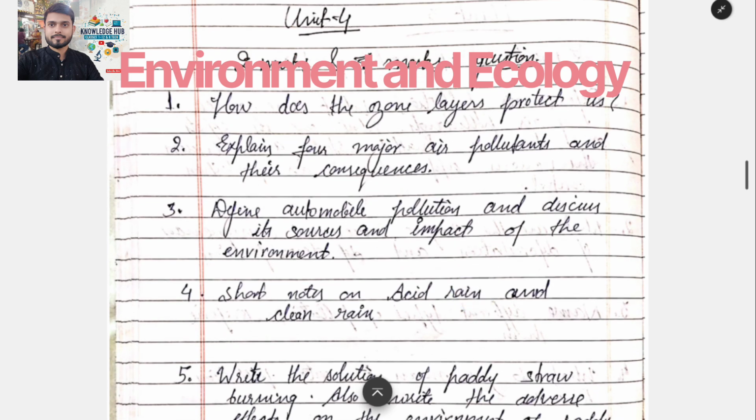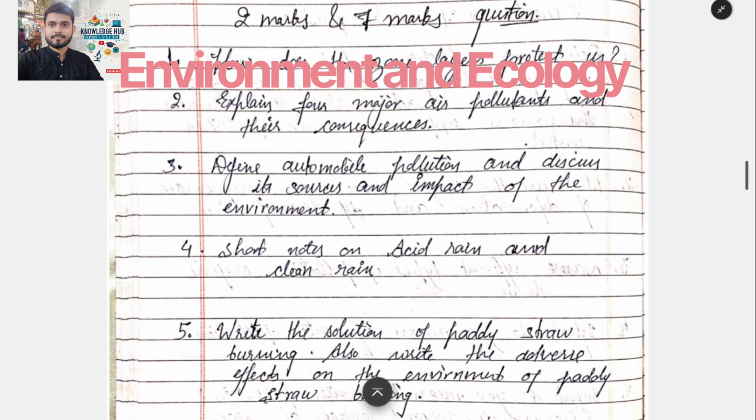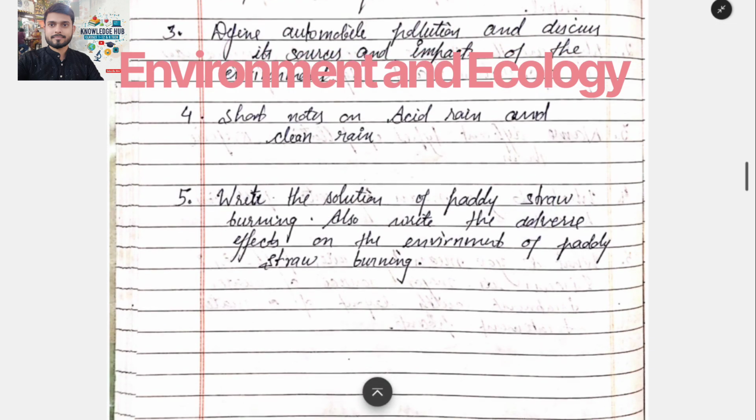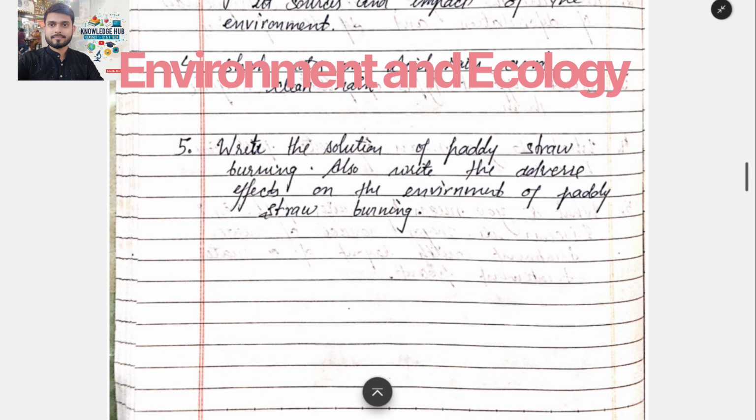Now the first question is how does the ozone layer protect us? The second question is explain the major air pollutants and their consequences. Define automobile pollution and discuss its sources and impact on the environment. Now the fourth question is short notes on acid rain and clean rain. Now the fifth question is write the solution of paddy straw burning. Also write the resulting effects on the environment of paddy straw burning.